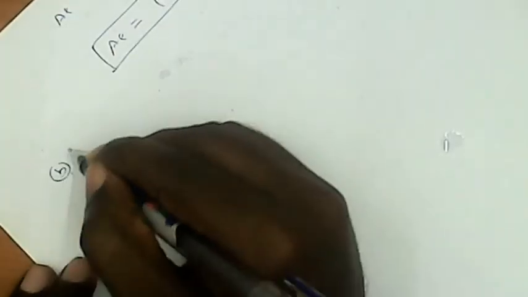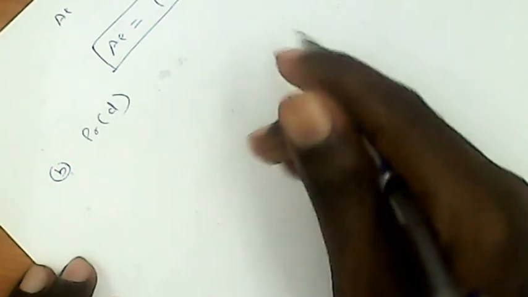Now we calculate the received power. Second condition: calculate the received power when transmitter and receiver are separated by distance d.